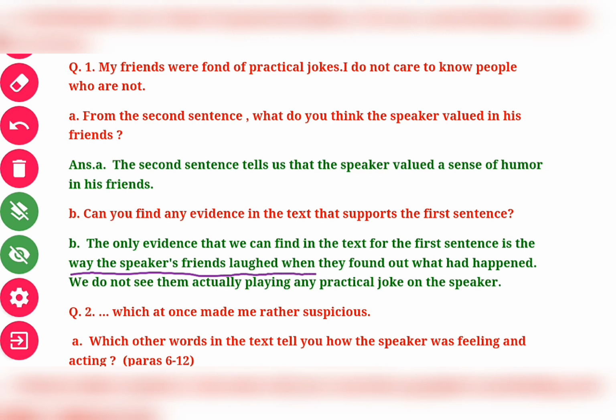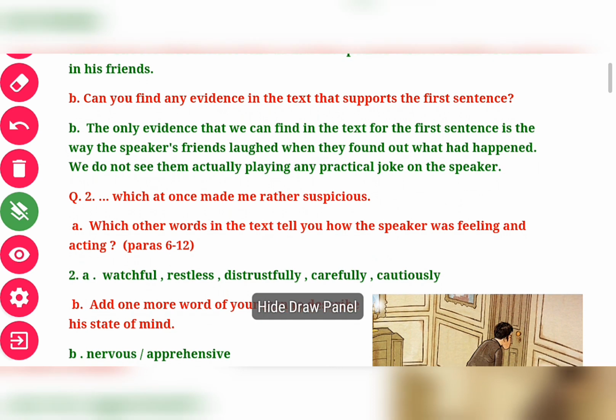On a small thing they always loved the exaggerated fashion, and the way of their laughing tells us they are fond of practical joke. After that we do not see them actually playing any practical joke on the speaker. That was the case of the speaker; he was scared that he may be a victim of their joke. Clear?